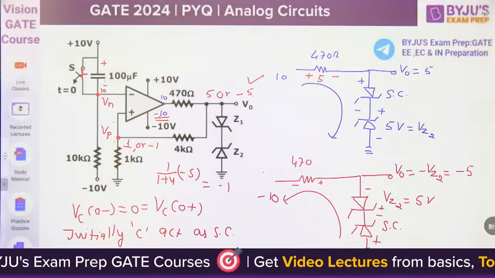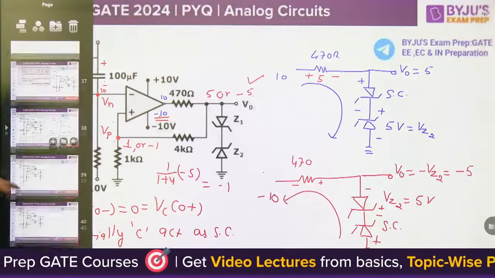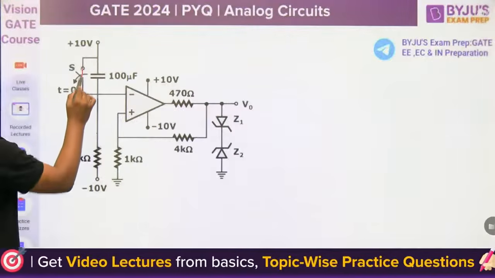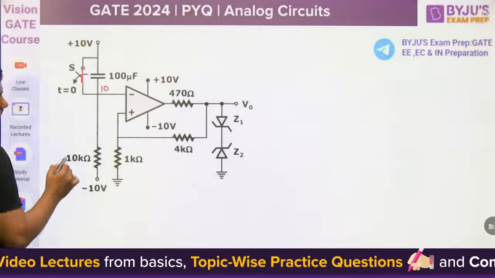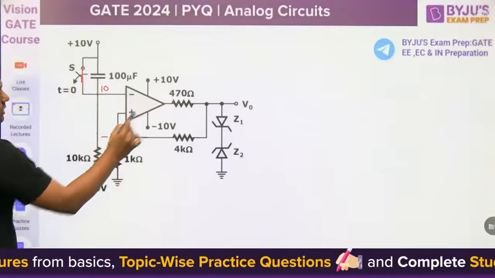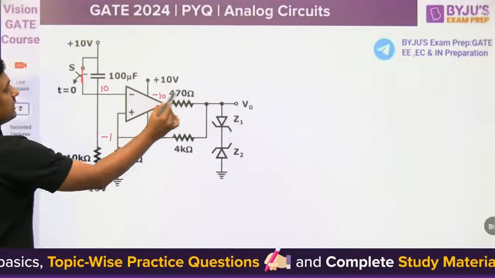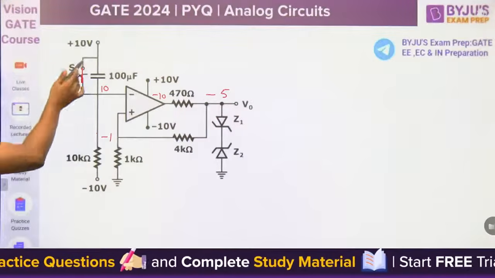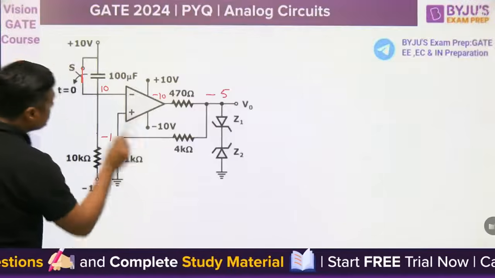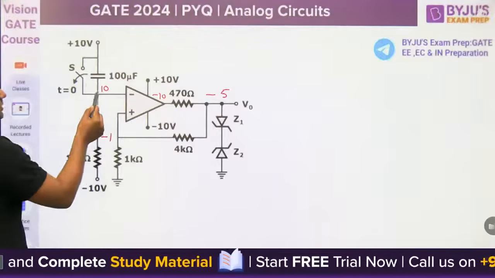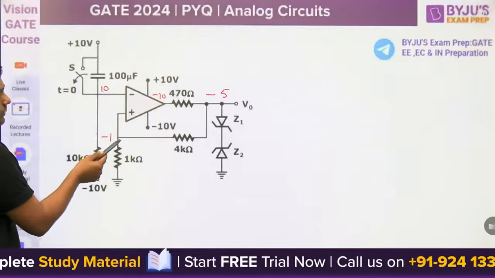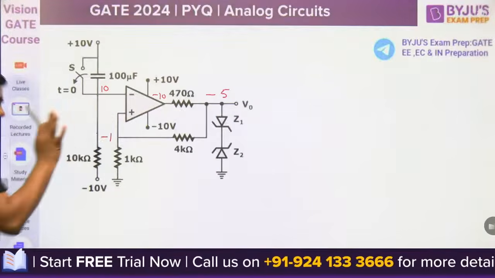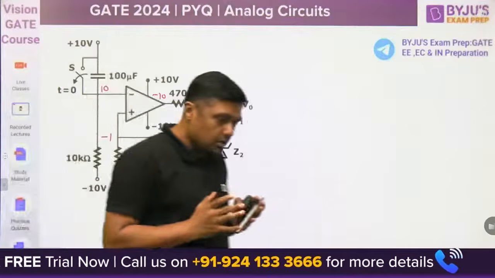Okay. Then you will get one condition that this is close. Initially it is 10. Initially it is -1. Here it is 10, -10. Here it is -5. Output is -5. Now switch was opened. Situation will remain same. 10. This is -1. This is -1. There is no change in the situation. Everything will remain same. Now what will happen?